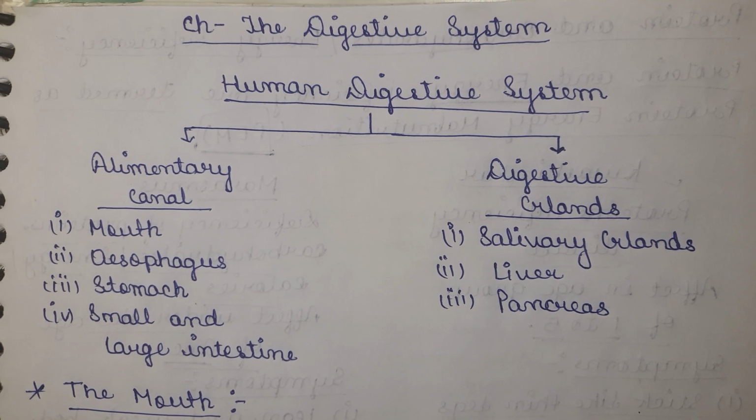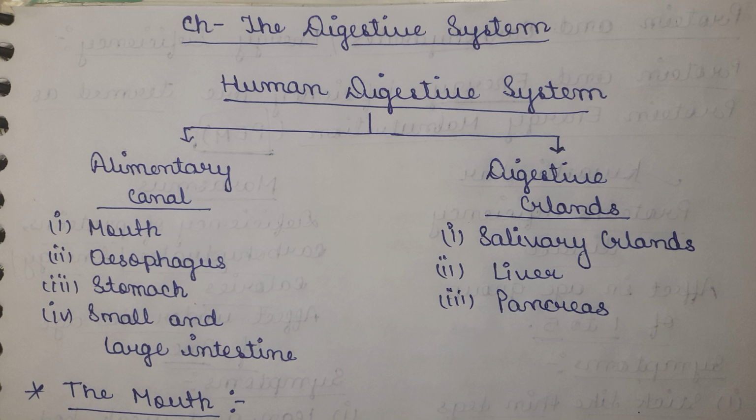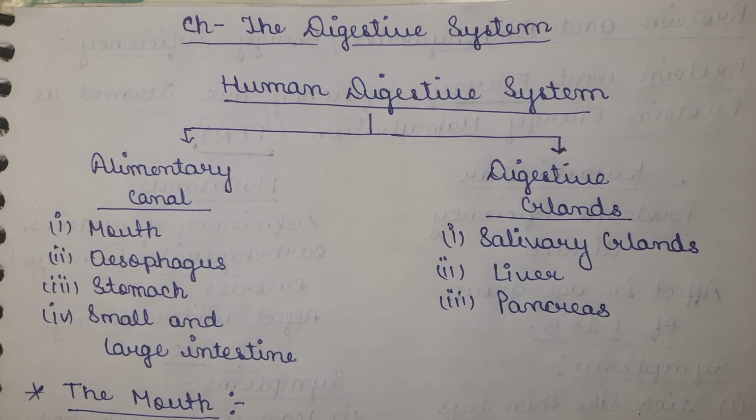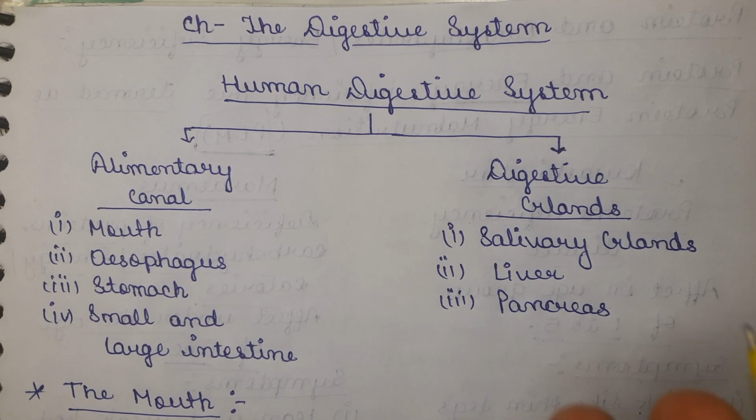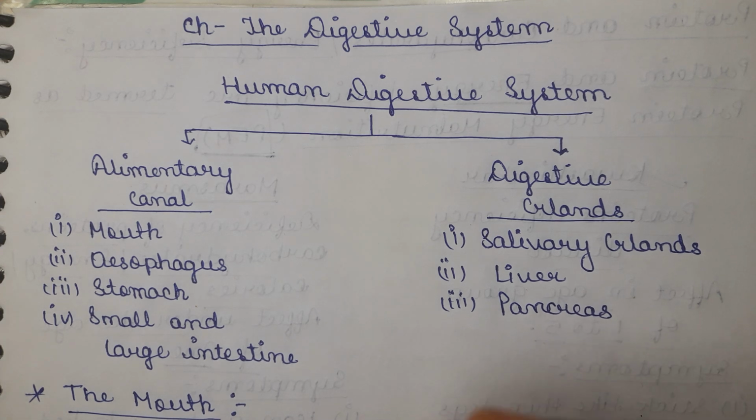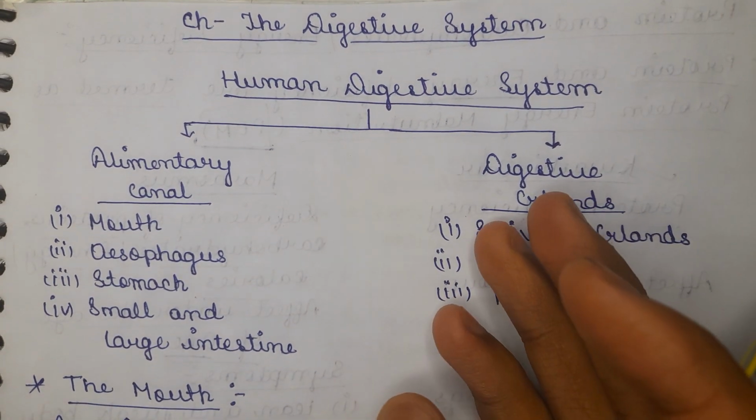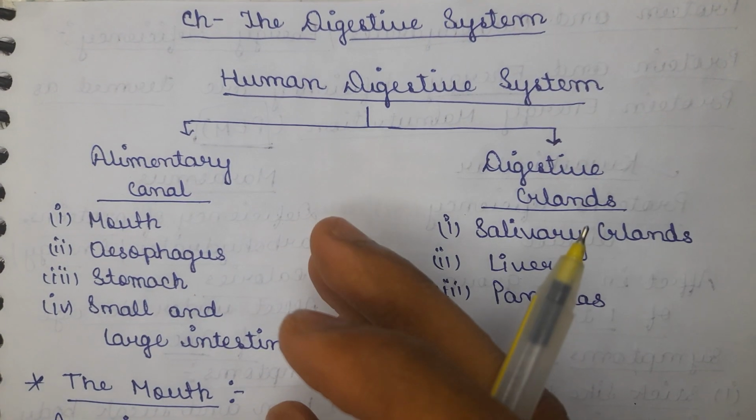Hello everyone. Today we are starting a new chapter, that is the digestive system of class 9th. So we all know about the human alimentary canal as we eat food daily, but have you ever wondered what happens to the food once it enters inside our body?